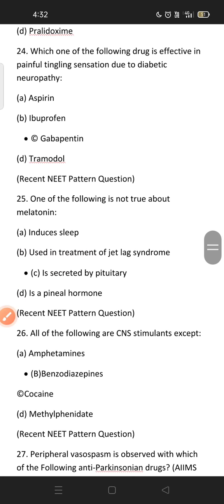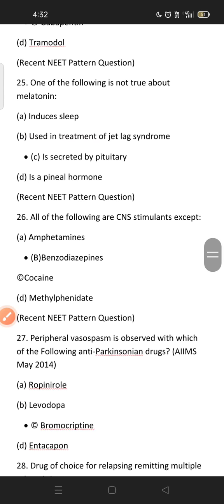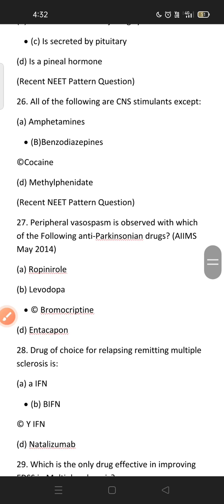Which one of the following is not true about melatonin? Melatonin induces sleep and is used in treatment of jet lag syndrome. It is the pineal gland hormone. It is not secreted by the pituitary. All of the following are CNS stimulants except benzodiazepine, which is not a CNS stimulant.